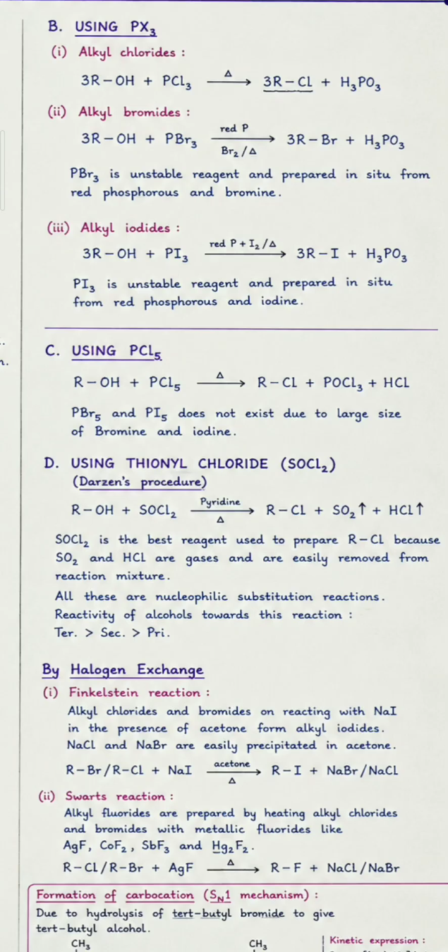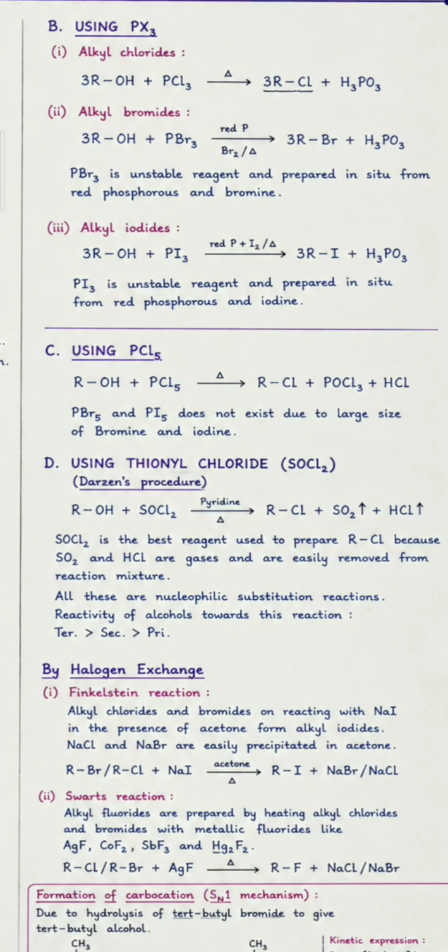Reactivity of alcohols towards this reaction is tertiary greater than secondary greater than primary. We should note that in every reaction, the reactivity of alcohol is tertiary greater than secondary greater than primary. And PBr5 does not exist because of the large size of bromine and iodine. Thionyl chloride is the best reagent because SO2 and HCl gases are easily removed from the reaction mixture. It is a nucleophilic substitution reaction.